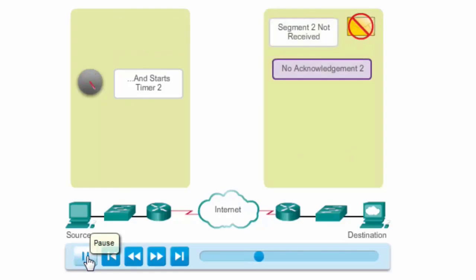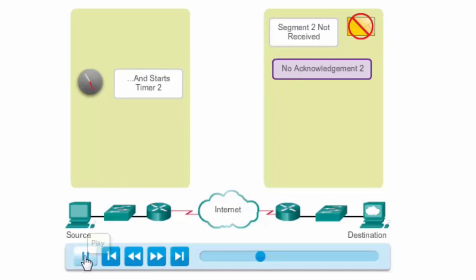Let's see this in action. You can see the destination has not received segment 2. Since it hasn't received segment 2, it won't send an acknowledgement number 3 back to the device. It's not going to acknowledge that it received 2 and send an ACK3 back to the source host.